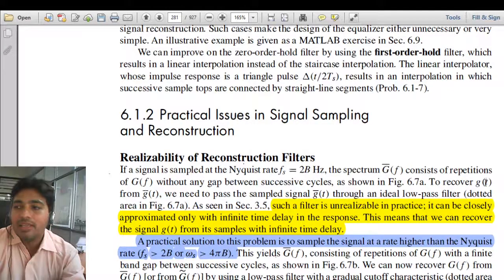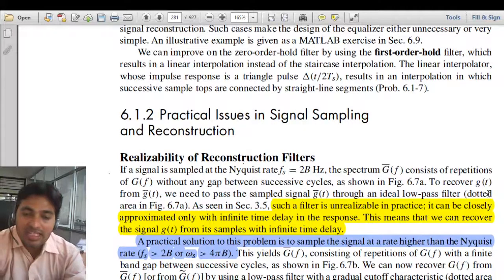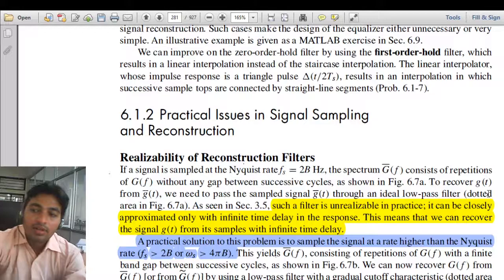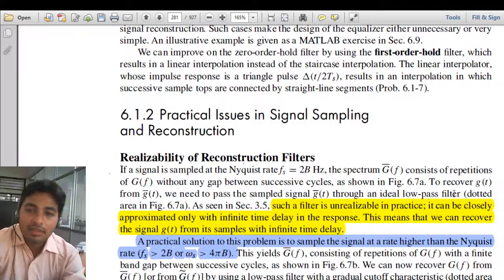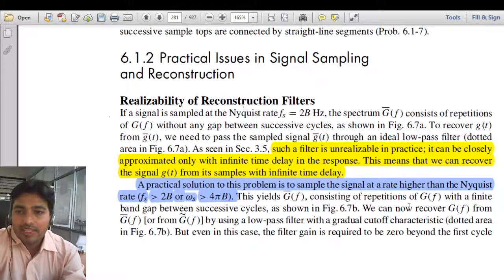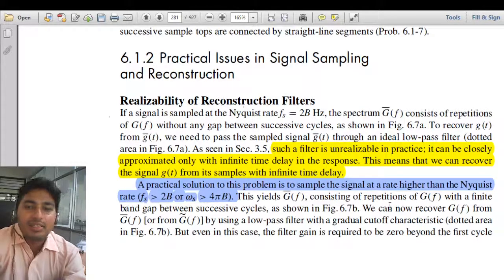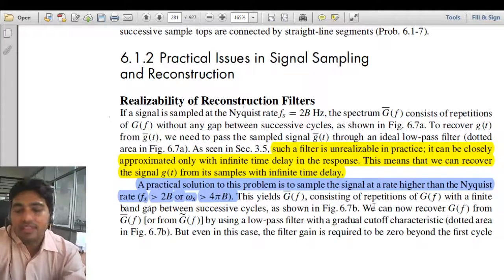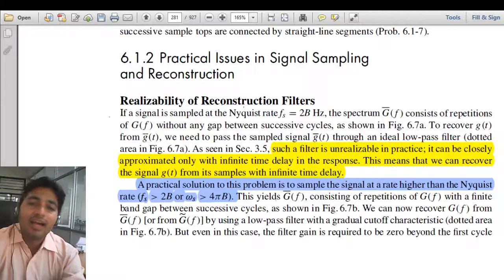An ideal filter whose response is like a brick wall cannot be practically realized. It can be closely approximated only with a finite time delay. This means we cannot recover the signal g(t) from its samples without infinite time delay. So ideally we cannot recover the signal although it is sampled at fs equal to 2B. It can be recovered only if we have an ideal filter.